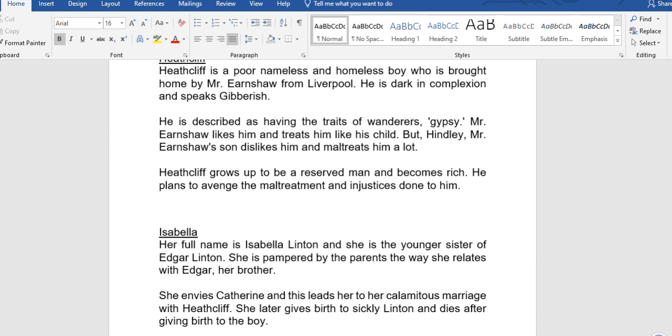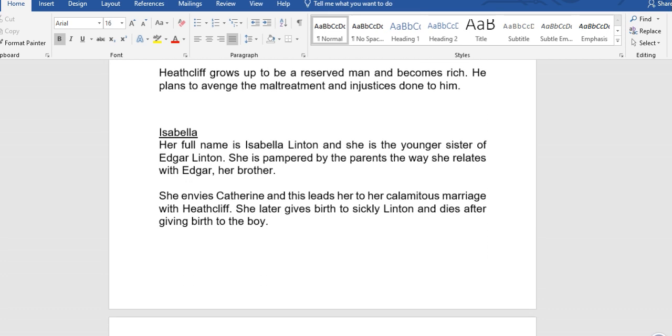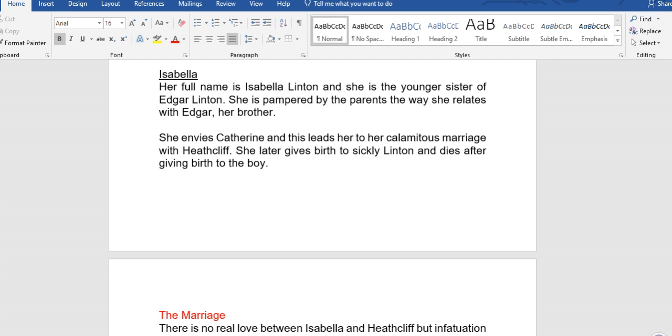Now, Isabella. Her full name is Isabella Linton, and she is the younger sister of Edgar Linton. She is pampered by the parents the way she relates with Edgar, her brother. We see that in the relationship with his brother. She envies Catherine, and this leads her to a calamitous marriage with Heathcliff. She later gives birth to a sickly Linton and dies after giving birth to the boy.